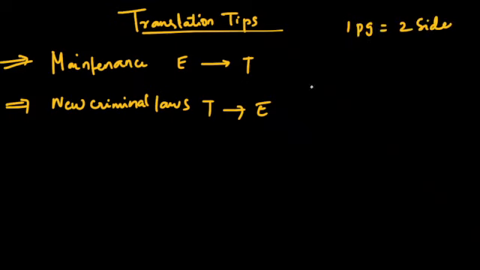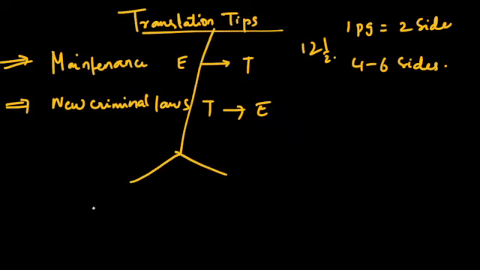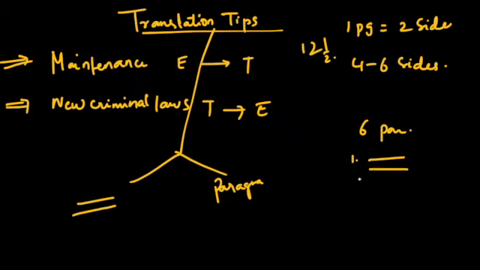Each is 12 and a half marks, and let us take one page as equal to two sides. So for each translation, you have to write a minimum of 4 to 6 sides for 12 and a half marks. Always remember there are two types of translation you can do, a line to line translation or a paragraph translation. Suppose you read an entire paragraph, there are 6 paragraphs, for example, in the first translation. You read each paragraph and translate it. Otherwise, you can read each line in a paragraph and translate it. Either way it works.